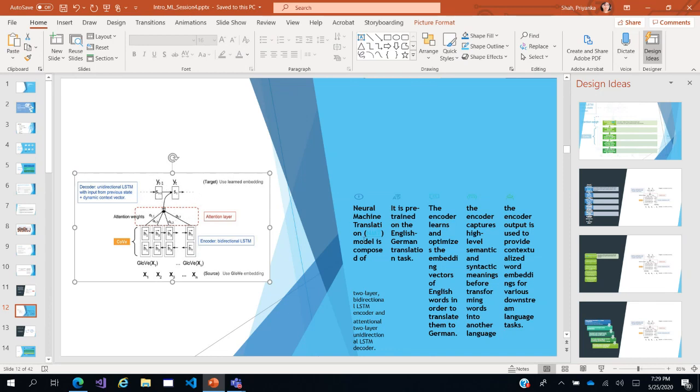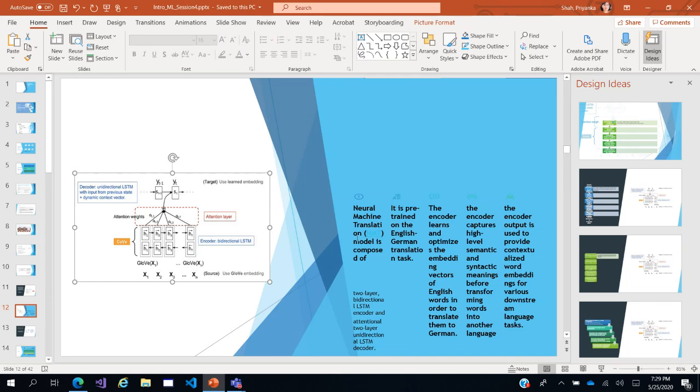So neural machine translation is composed of a two layer LSTM, the attention layer and the output layer. It is pre-trained on an English to German translation task. So it is part of supervised learning. Now when it is pre-trained on English and German translation, it automatically has a higher understanding of semantics and syntax.